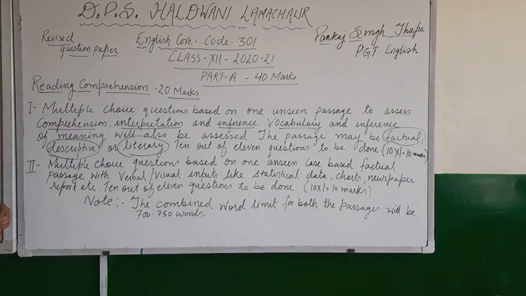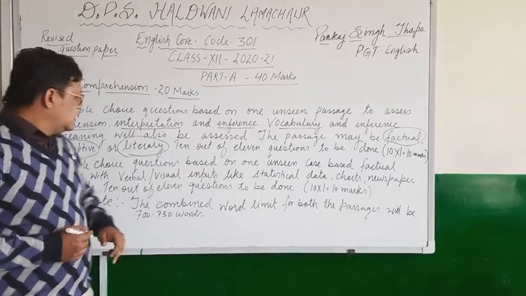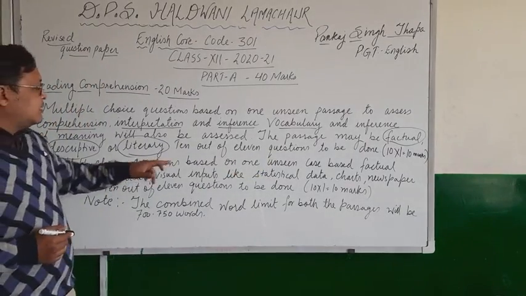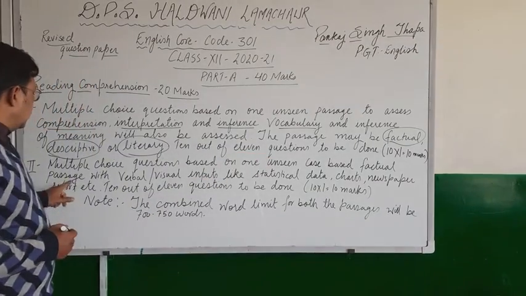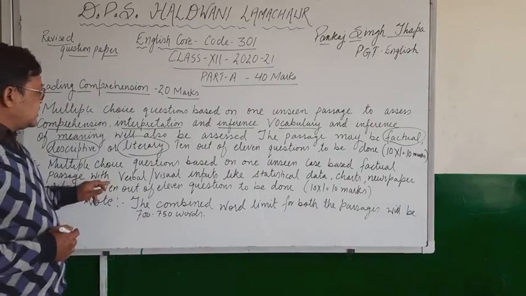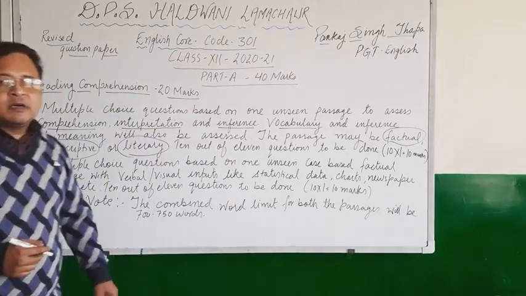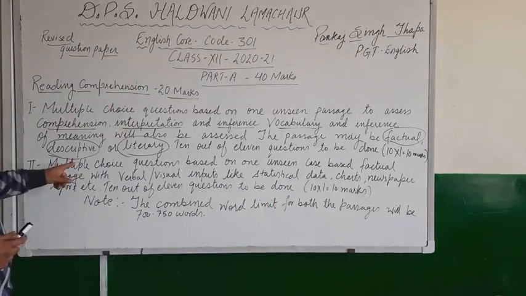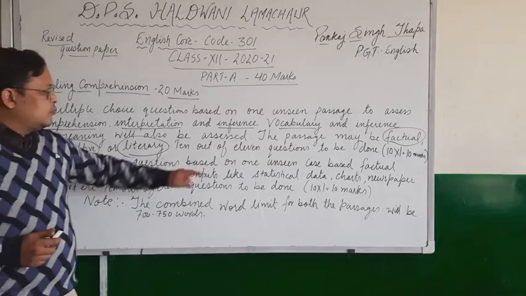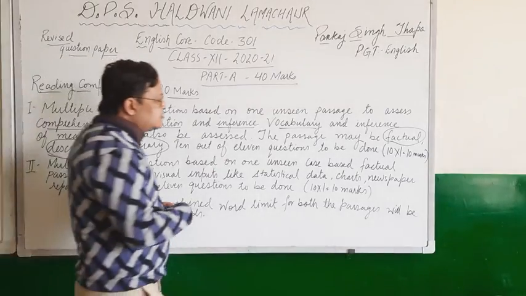Now the question number 2, again it will be multiple choice questions based on one unseen case based factual passage with verbal visual inputs like statistical data, charts, newspaper, report, etc. And then 10 out of 11 questions to be done, total 10 into 1 equals 10 marks. In this question, children, again MCQ type, one unseen passage will be there, okay, and then case based factual.